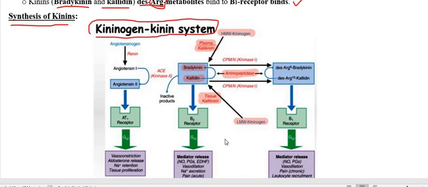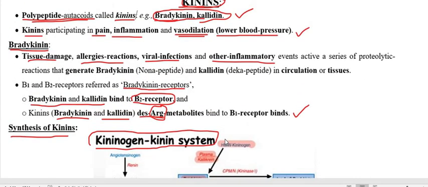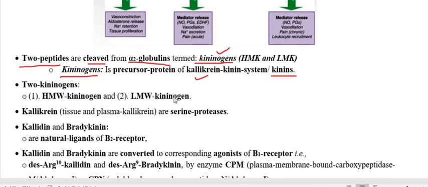So when there is inflammation, tissue damage, or viral infection, these all stimulate the cleavage of the alpha 2 globulin into two peptides that we call kininogen. So the two cleaved products of the alpha 2 globulin are called high molecular weight kininogens and low molecular weight kininogens.